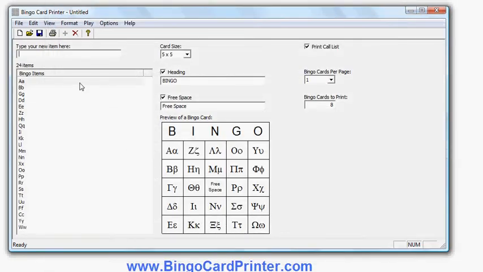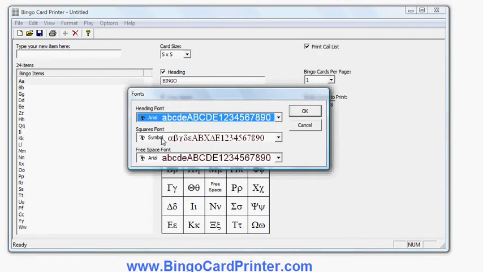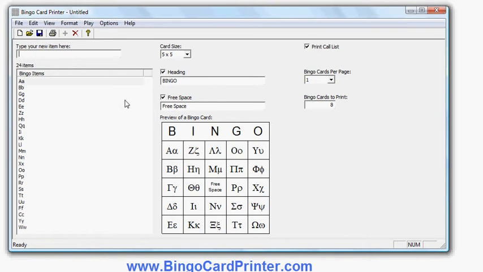In this window they're shown in the English alphabet, and these are in the Greek alphabet. The reason that works is that the font that's selected is the Greek alphabet font. If I go into font, you'll see the choice of fonts here. Symbol font is a font where the English letters are transposed into Greek letters. So that's how it was created. I'll cancel that. I could also change the heading and so on to also be in the Greek alphabet.